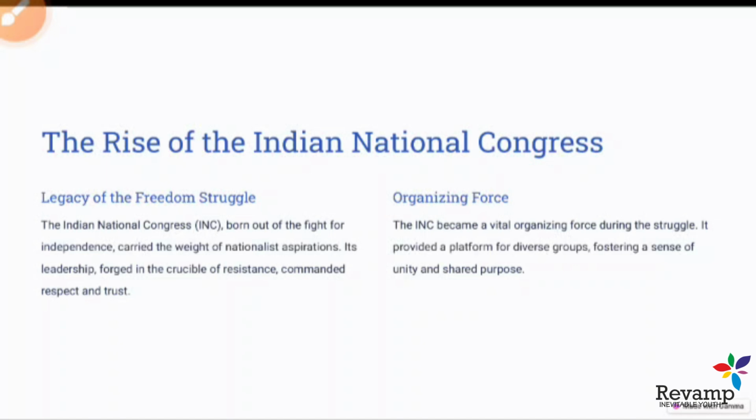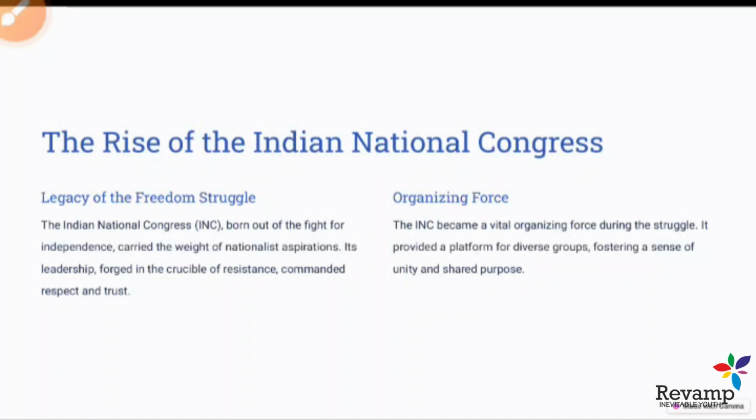So the Indian National Congress, we can say, was first off the block, because at that time no party was as popular as the Indian National Congress. The Congress was far ahead of the other parties, and it was very popular among the masses also. So this is the first and foremost reason for the rise of the Indian National Congress in electoral politics.